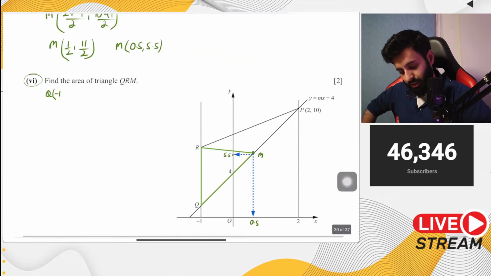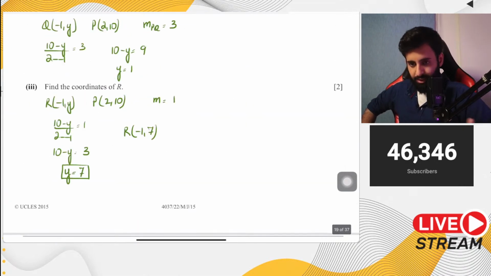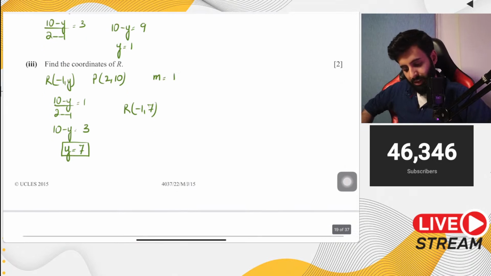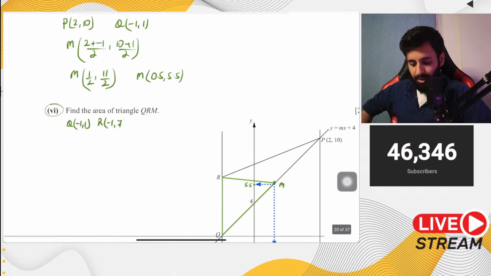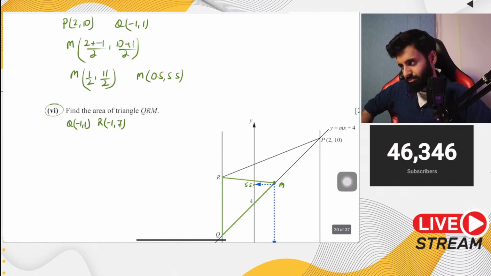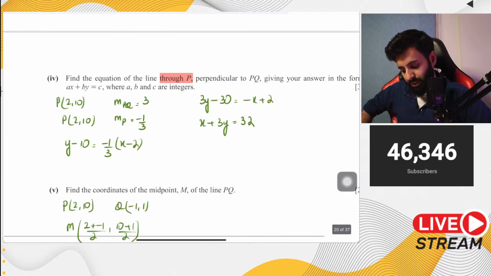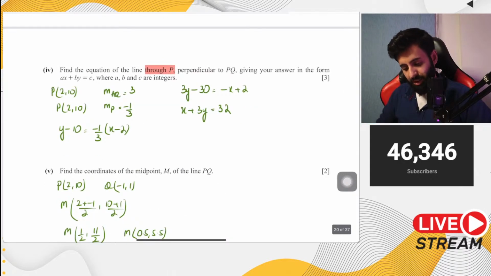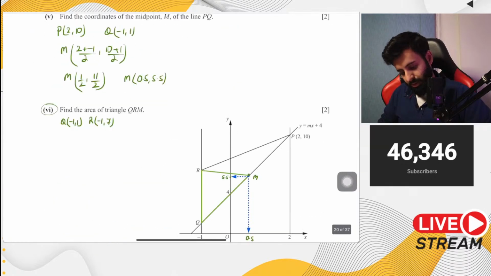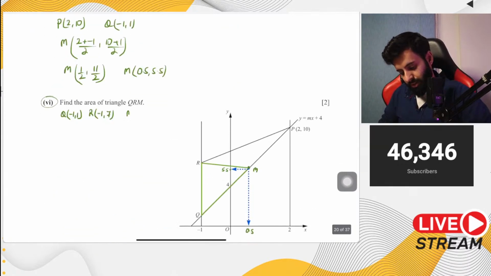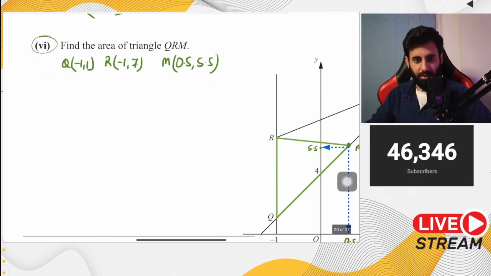All right, let's write that down. R has coordinates... Now notice that this is a recent question, so it takes you step by step. Had it been a question from, I don't know, maybe 2010-9, it directly tells you one thing and for that you have to do all these things that you've done above one by one. So we have the coordinates of Q, we have the coordinates of R, and we have the coordinates of M now, 0.5 and 5.5. The only reason I'm writing it in decimal is because it's a terminating decimal.